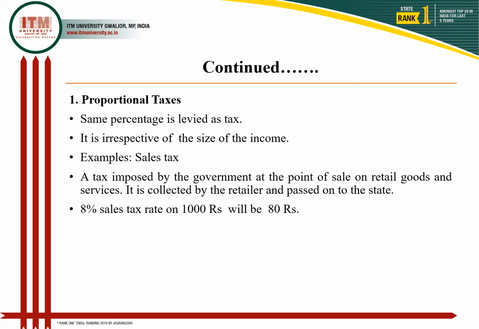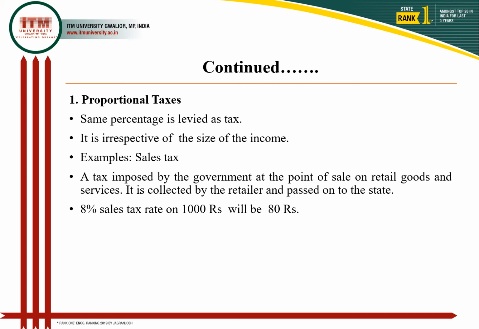So the same percentage is going to be on the tax system. So as the income increases, the amount will be increased, but there will be no increase in the percentage of tax. So the percentage tax is irrespective of the size of the income.